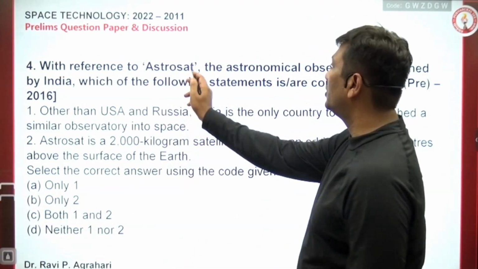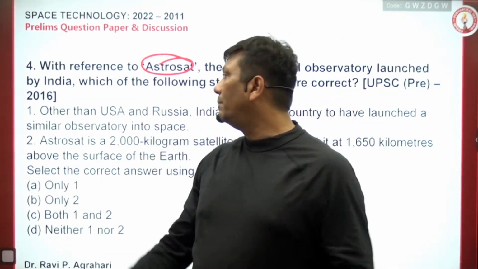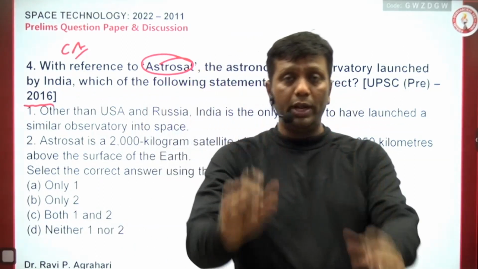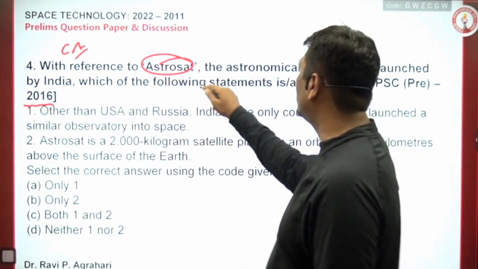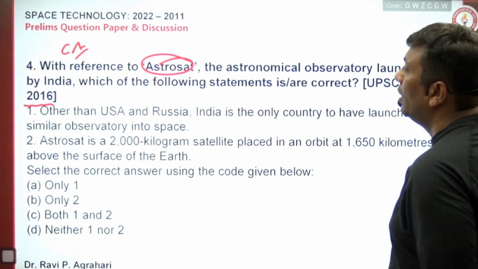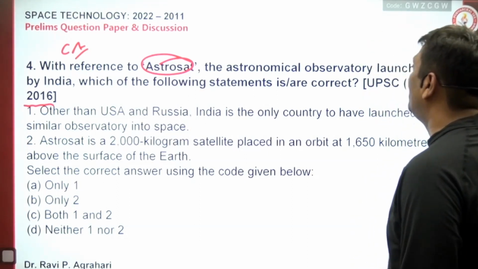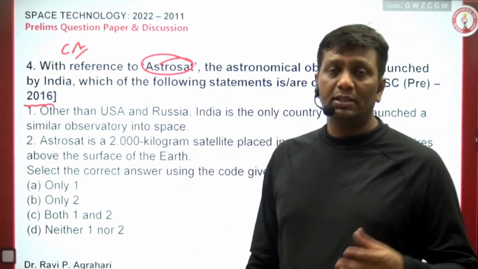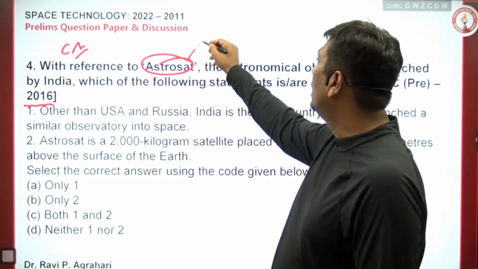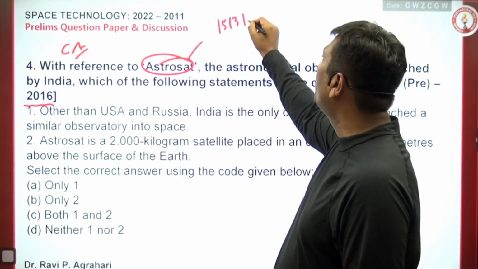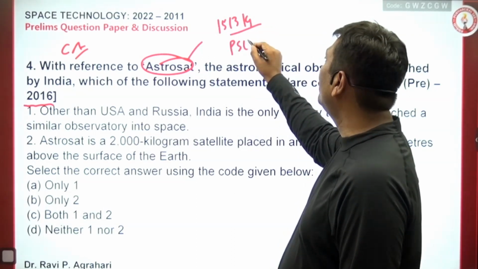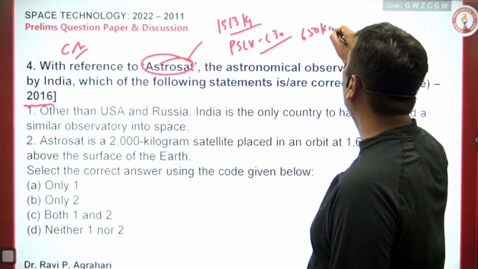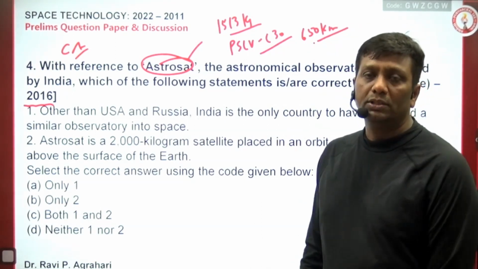Okay, now come to AstroSat. AstroSat was a current update in 2016, so I can tell you this one is a current affairs question. With reference to AstroSat, the astronomical observatory launched by India, which of the following statements is correct? Actually, in the case of AstroSat, the launch mass of the satellite was around 1513 kilograms. It was launched by PSLV-C30, at a distance of around 650 kilometers. The orbit was a polar synchronous orbit.